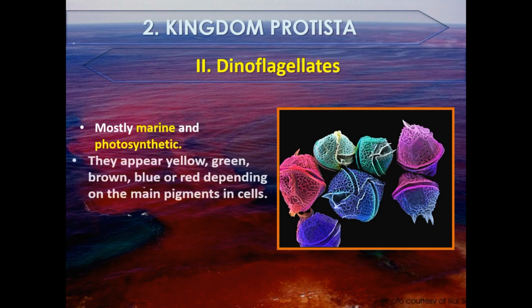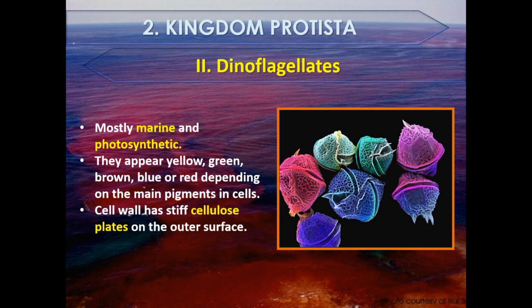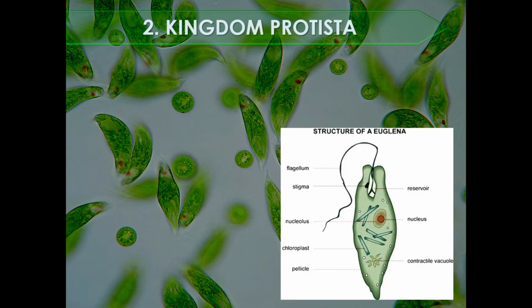Dinoflagellates are mostly marine and photosynthetic. These appear yellow, green, brown, blue or red depending on the main pigments in cells. The cell wall has stiff cellulose plates on the outer surface.